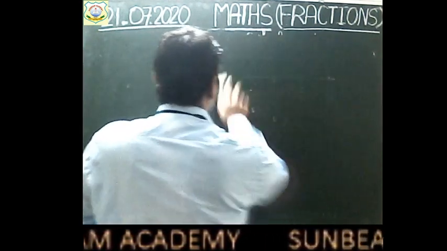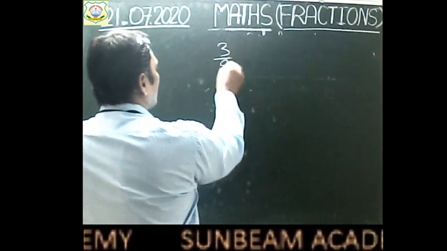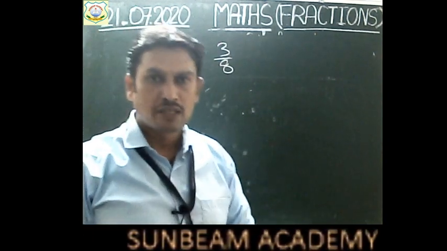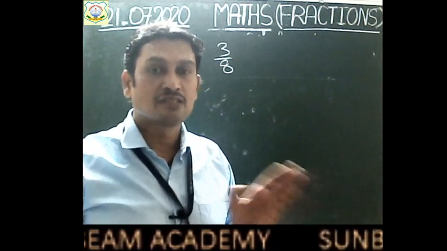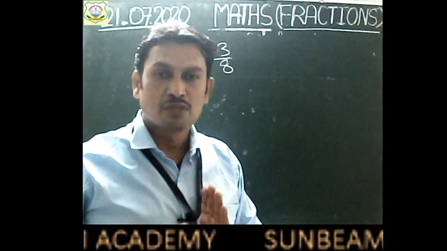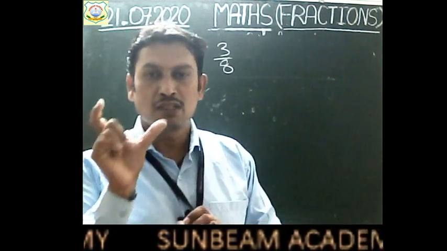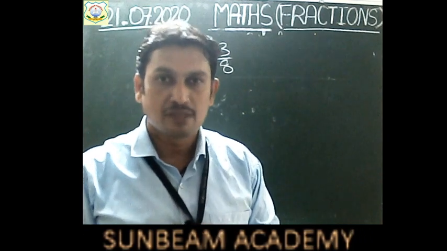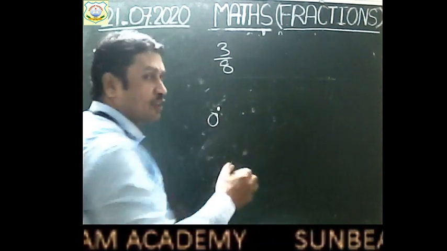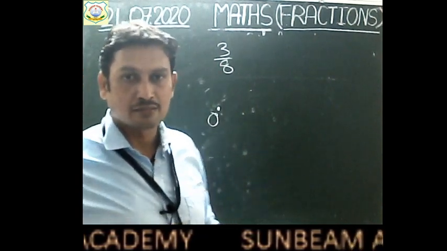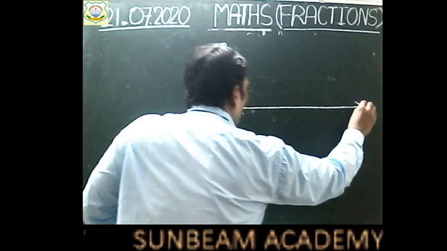Suppose, children, we have to represent 3 by 8 on the number line. We are not drawing the whole number line. We are just showing the positive part of the number line, and of that positive part we will choose a small line segment only. We will start from 0 only. We are not going to show the negative direction. So from 0 draw an arrow.